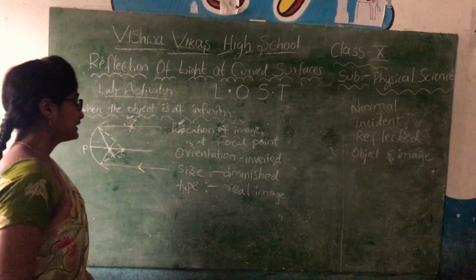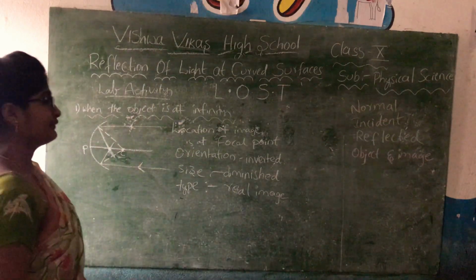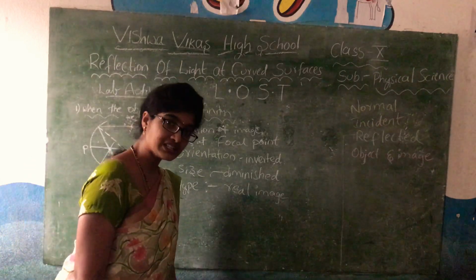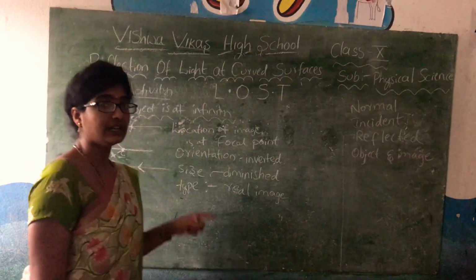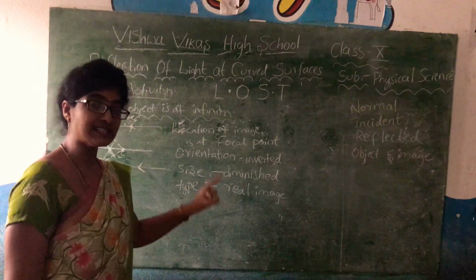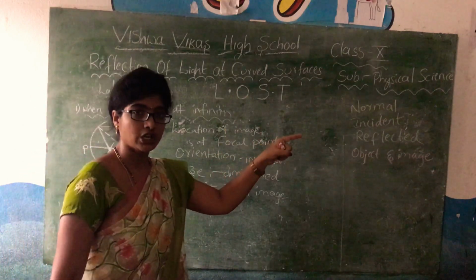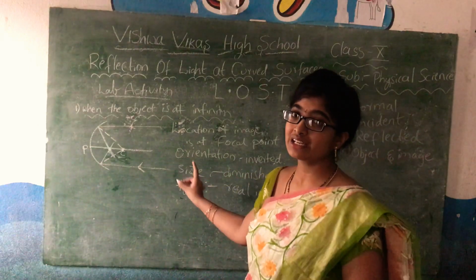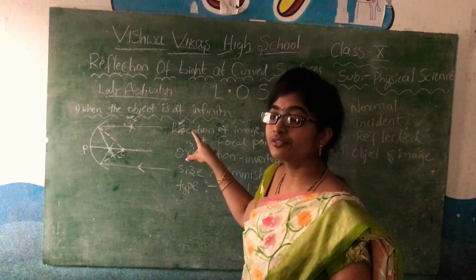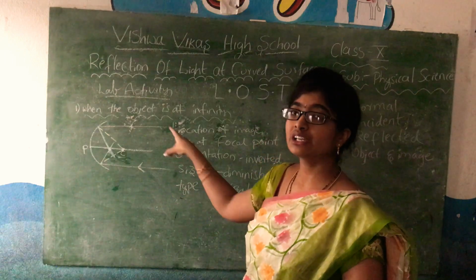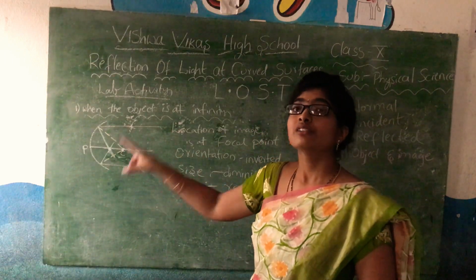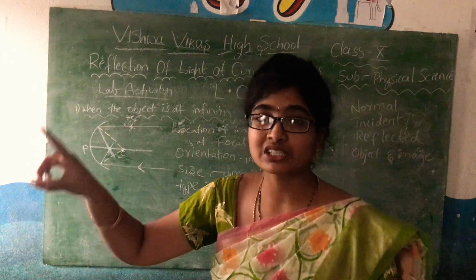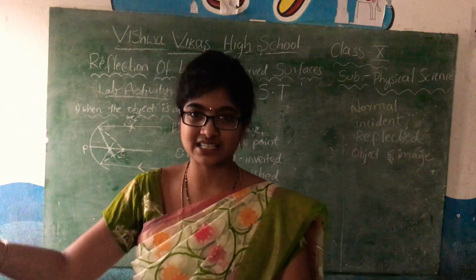Okay, this is the formation of image when the object is at a distance of infinity. Okay, this is our aim of the activity, right? So to study the types of the image formation in the spherical mirrors when the object is at different distances.